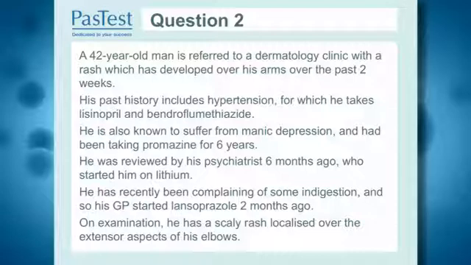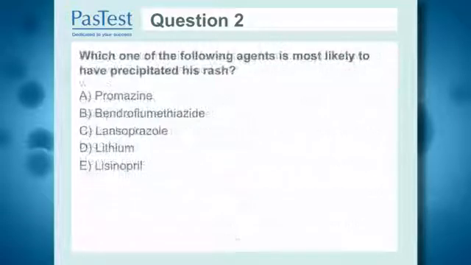On examination, he has a scaly rash localized over the extensor aspects of his elbows. Therefore, which one of the following agents that he is taking is most likely to have precipitated this rash? Please consider these 5 options and choose carefully. I'll give you a moment to consider them.